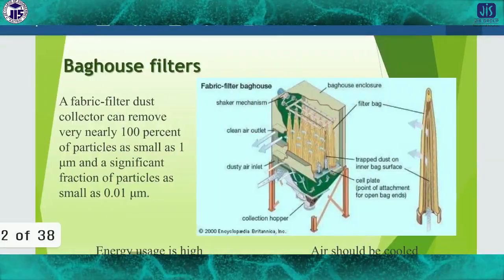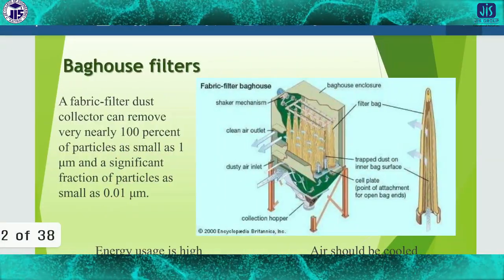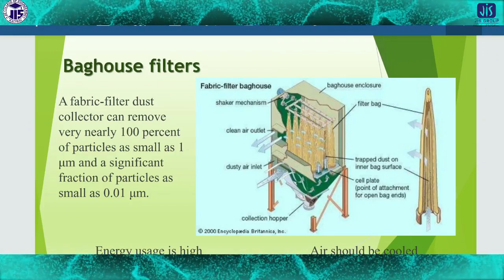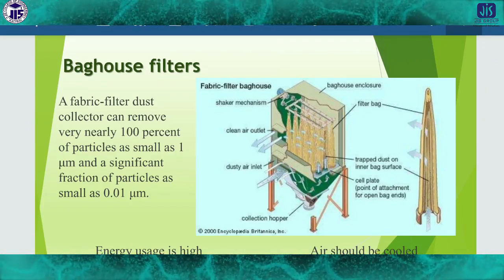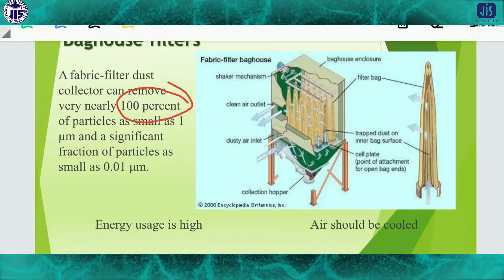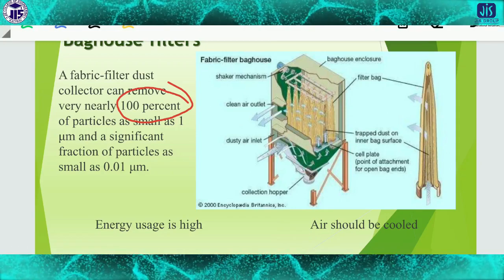Okay, so the baghouse filter, this is very important. A fabric filter dust collector can remove very nearly 100% of the particles as small as 1 micrometer.